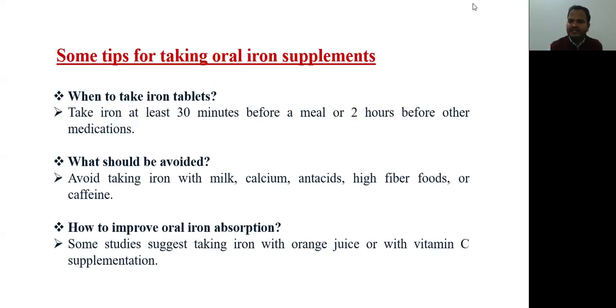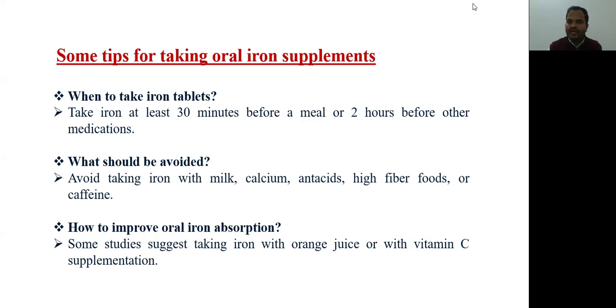Some tips for taking oral iron supplement. For effective oral iron working, we should have some tips. First, when to take iron tablets: at least 30 minutes before a meal or 2 hours before other medications. We should not take iron tablet with other medication, and it should be taken at least 30 minutes before a meal. Second, what should be avoided with iron tablets. Avoid taking iron with milk, calcium, antacids, high fiber foods, or caffeine. These are certain foods or products that should be avoided with iron.